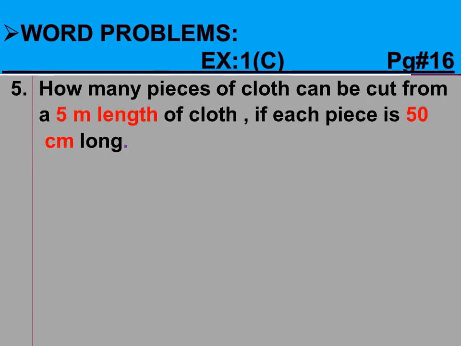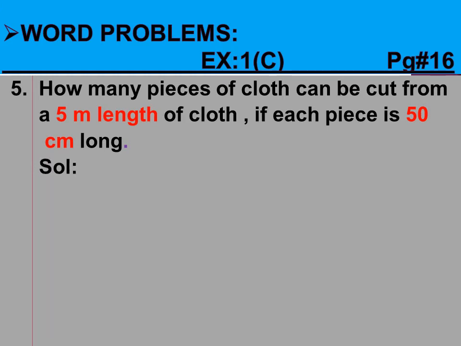Now question number 5. The statement is that how many pieces of cloth can be cut from a 5-meter length of cloth if each piece is 50 centimeter long. After visualization and making model, in model we have highlighted the main points, that is 5-meter length of whole cloth and the length of each piece, that is 50 centimeter. We will start our solution.